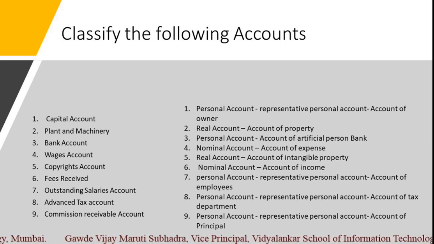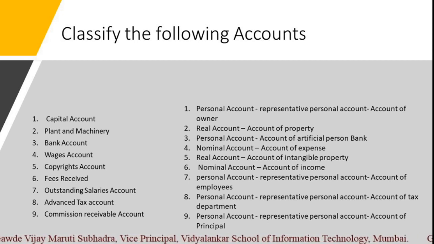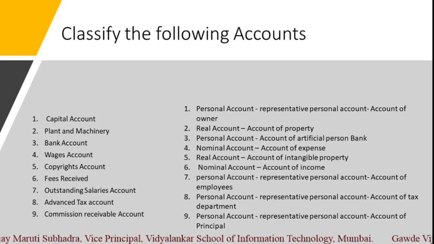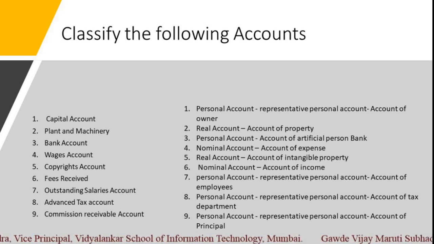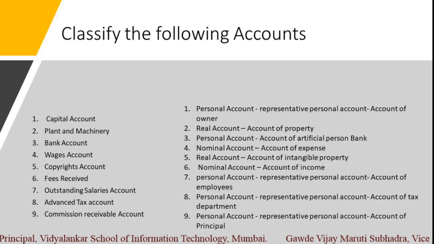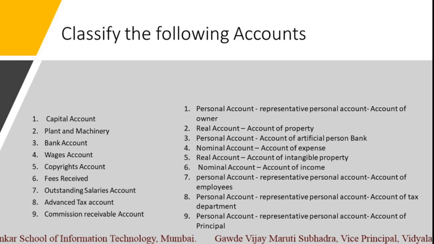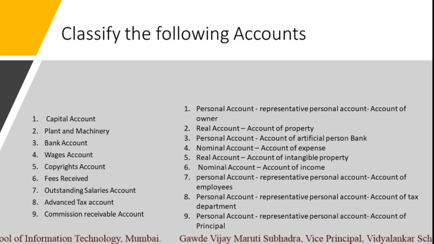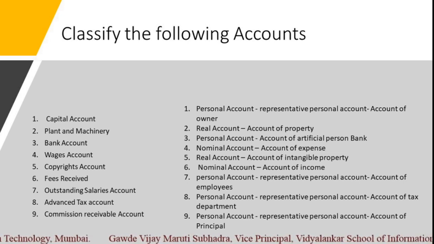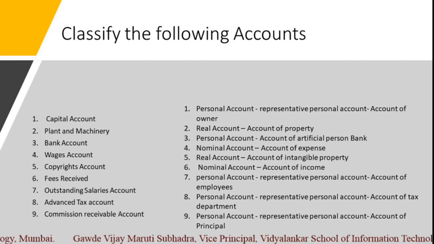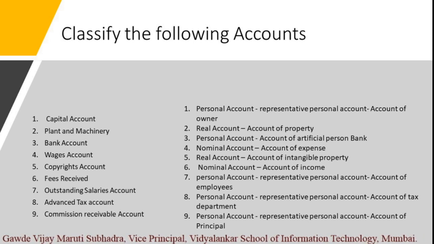The 7th one is outstanding salaries account. Now here, when you say outstanding salary, please don't get confused with salaries account, because salaries is an expense where we are making the payment to the employees. But outstanding salaries account is different from salaries account. In another way we can say salaries payable. Payable to whom? It is payable to employees. So they are representing employees. So I have written there as the 7th answer: it's a personal account, a representative personal account. It represents accounts of employees.